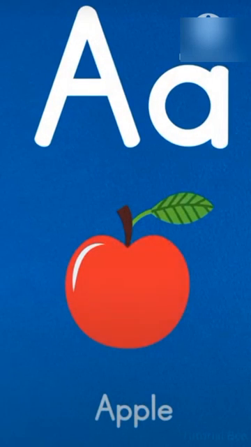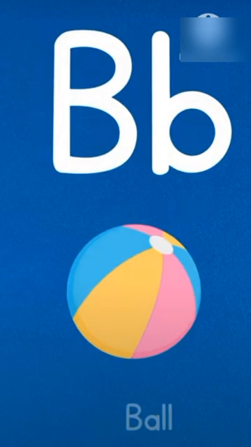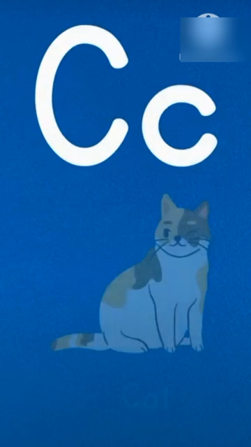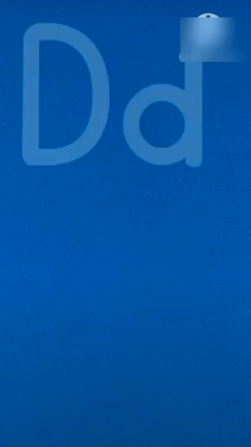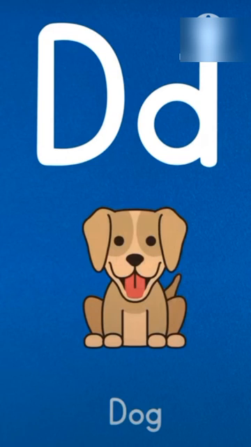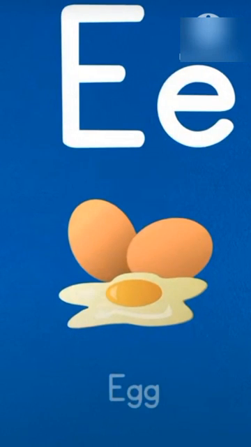A is for apple. Apple. B is for ball. Ball. C is for cat. Cat. D is for dog. Dog. E is for egg.